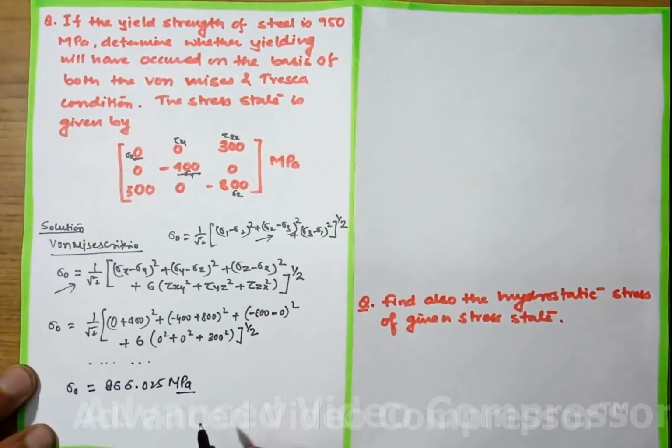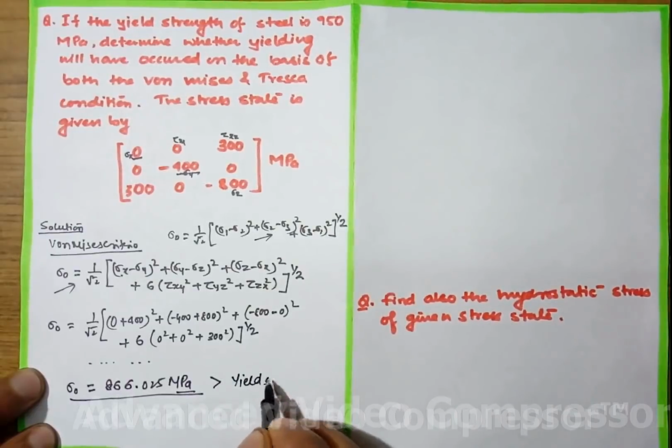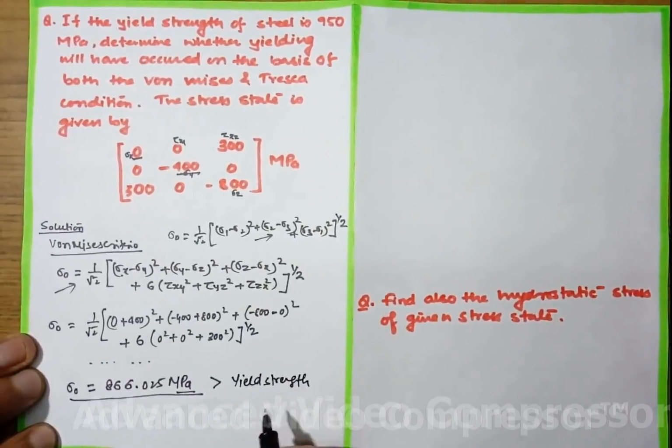According to the von Mises criteria, if this sigma naught exceeds the yield strength, then yielding will occur, because this criterion is based on stress applied in a single direction.